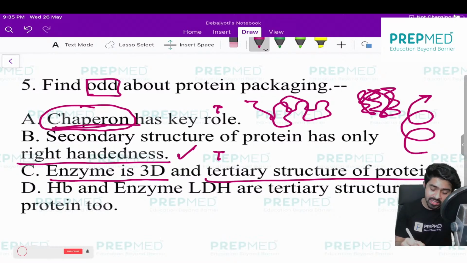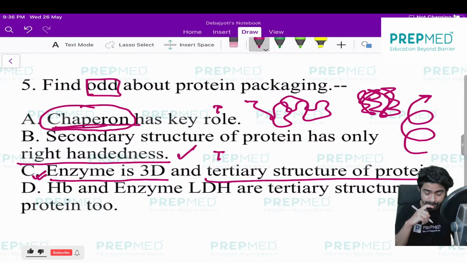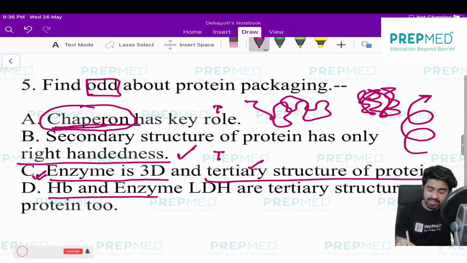This is a very, very important information, that enzyme, which is considered a functional protein, is definitely 3D structure. It contains not only the hydrogen or covalent bond, but also many types of bonds like van der Waals forces and other forces. So tertiary structure of the protein is absolutely correct. And hemoglobin, enzyme, LDH are tertiary structure of the protein too.